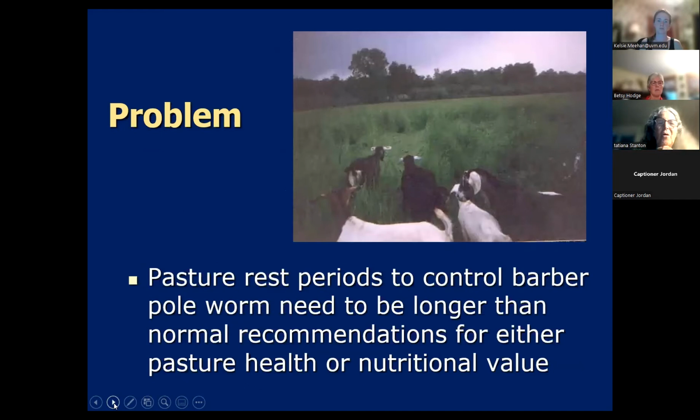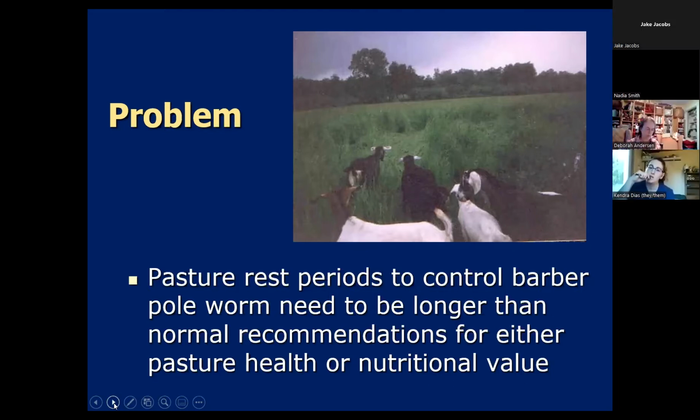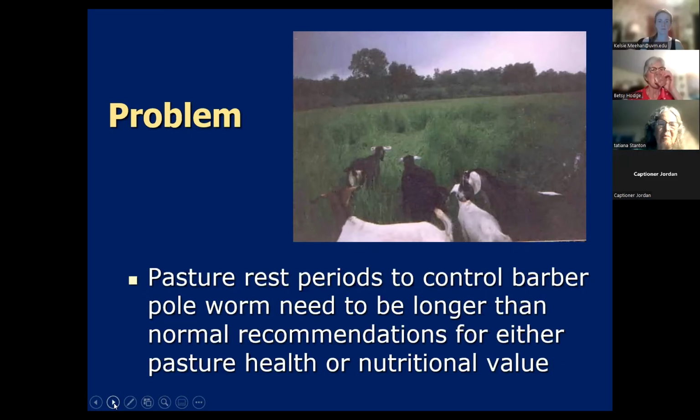Okay, so I mentioned that this last recommendation is not good for your animals getting nutrition from the pasture. The big problem is that these pasture rest periods that we're recommending for evasive or avoidance grazing in order to control barber pole worm are much longer than what you would normally recommend for either the health of your pasture or for the nutritional value of your pasture.